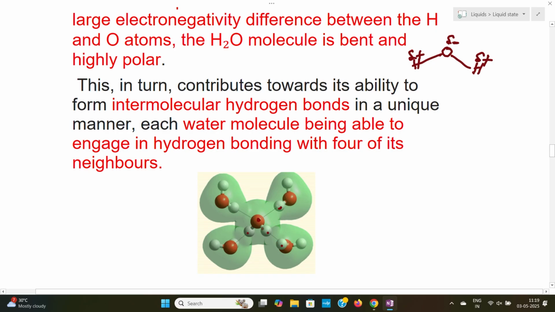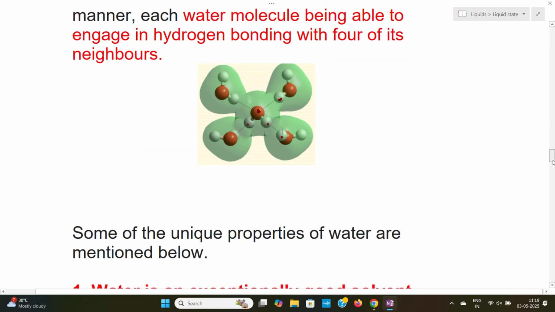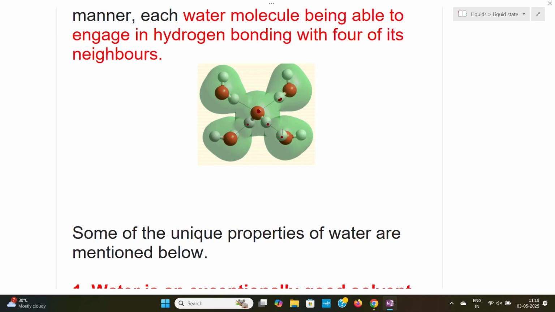Therefore, one water molecule can have an interaction with four neighboring water molecules. This is the intermolecular hydrogen bonding. And because of all this polarity and intermolecular hydrogen bonding, water behaves unusually.